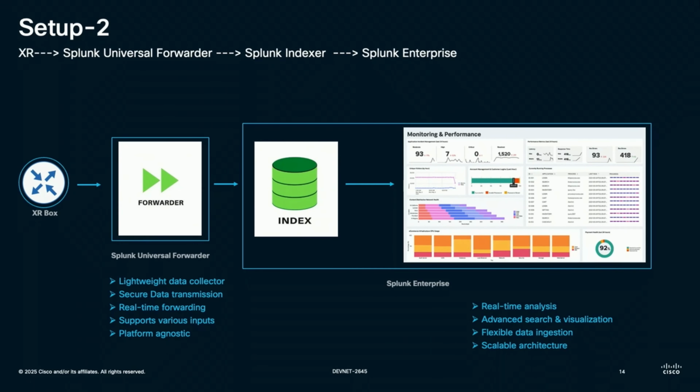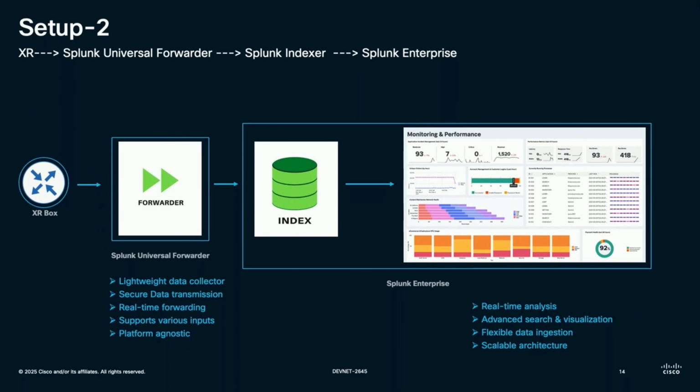So let's go through in detail about each of these components here. On the left hand side, right after the XR, you will see Splunk Universal Forwarder, which collects data from the XR. There are a few qualities of this component. It is very lightweight. It doesn't require a resource-rich compute for it to be running.